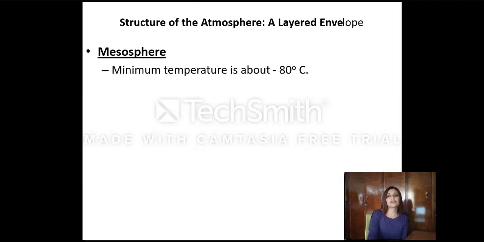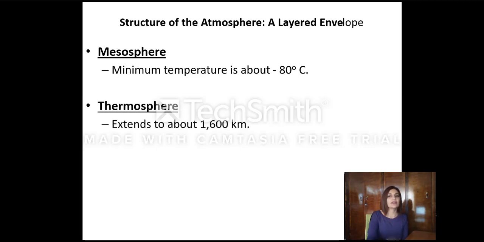Above the stratosphere we have the stratopause, so between the two layers we have a pause. Initially we had the tropopause, now we have the stratopause, then we go to the mesosphere, and the fourth layer is the thermosphere. In the mesosphere, the minimum temperature is minus 80 degrees. We don't have gases, nothing happens here. And the last layer, the thermosphere, extends up to 1,600 kilometers. Thermo means high temperature.